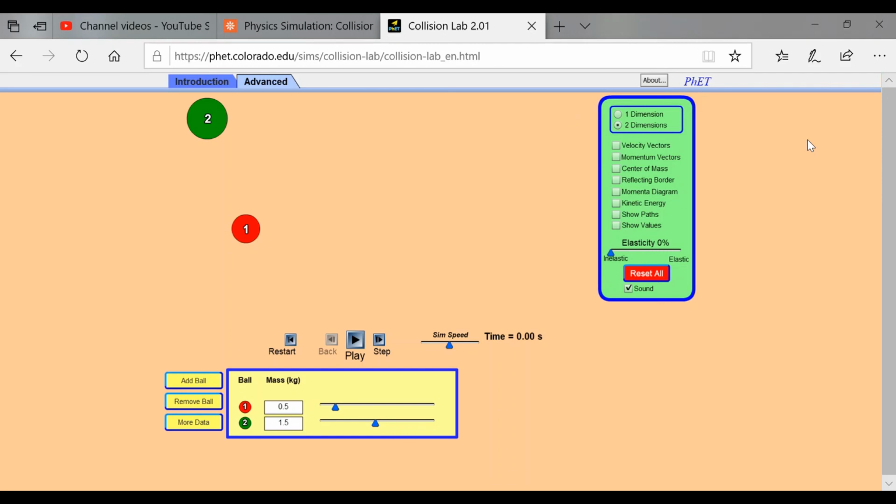Here we're going to simulate the hawk and pigeon problem using a two-dimensional collision simulator. So I've set this up so that this object number 2 up here is our hawk, and it has a higher mass than the pigeon, which is down here, which is the red object number 1. I've also set their velocities so that the pigeon flies horizontally, like in our problem, and the hawk is going to dive down from above. So we can watch what happens before, during, and after the collision.